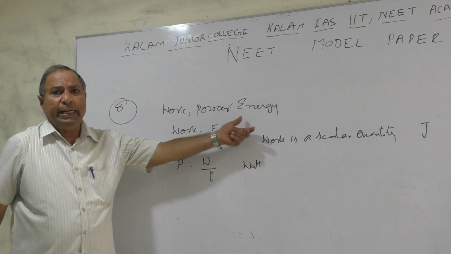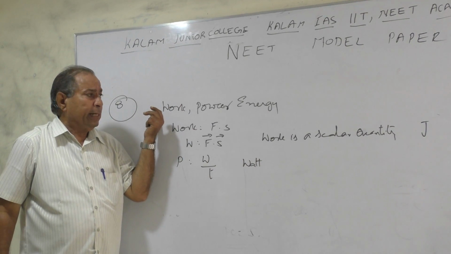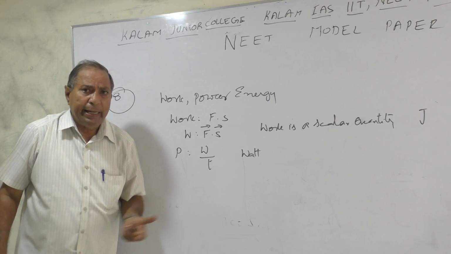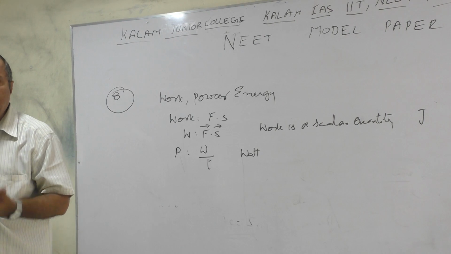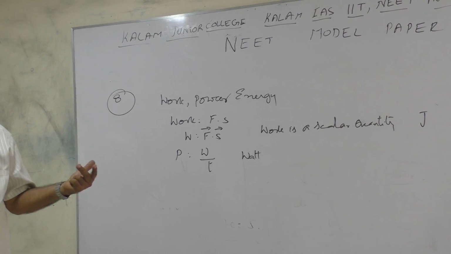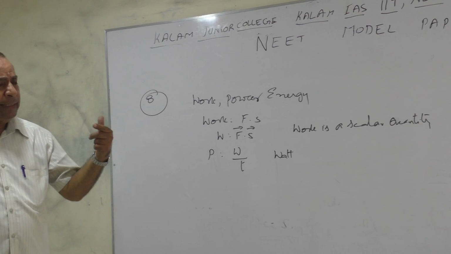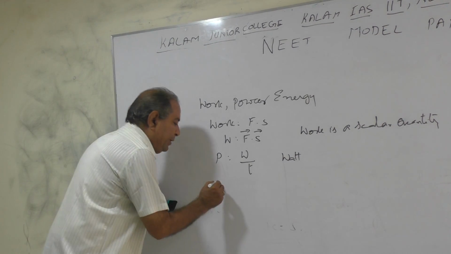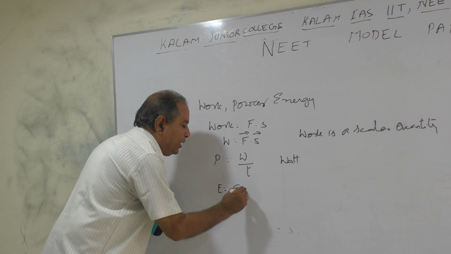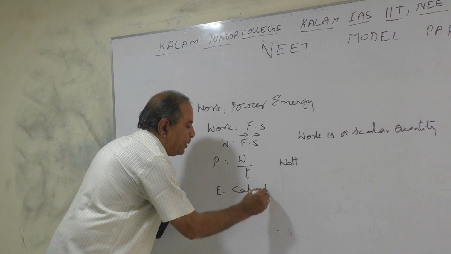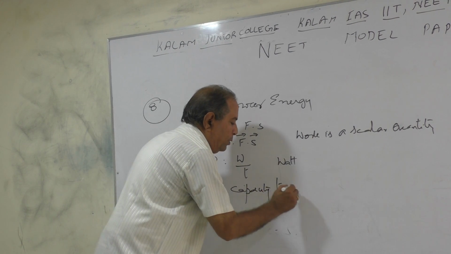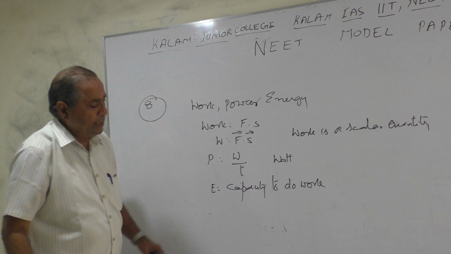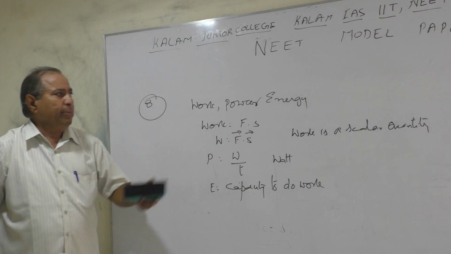And what is energy? Energy means capacity to do work. Two persons are having a running race. Who will win the race? Who has more energy? The one who completes the race in the shortest time has more energy. So energy means capacity to do work. That means the one who does work in the shortest time has more energy.